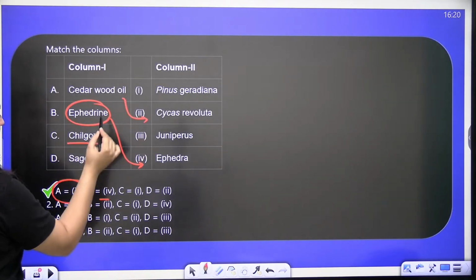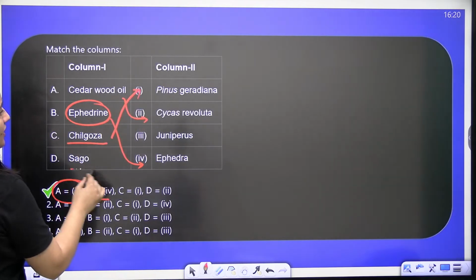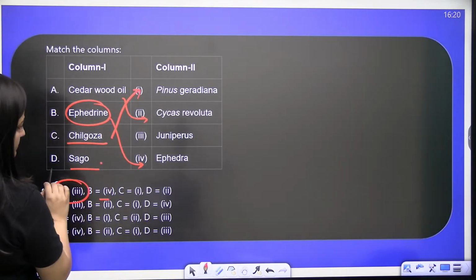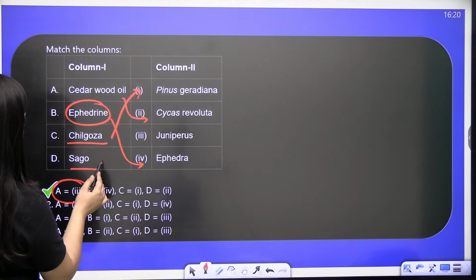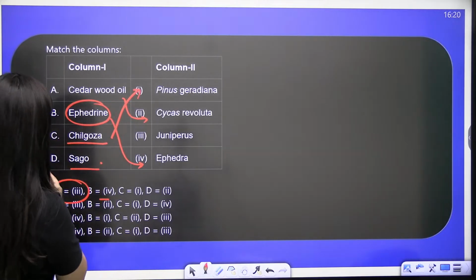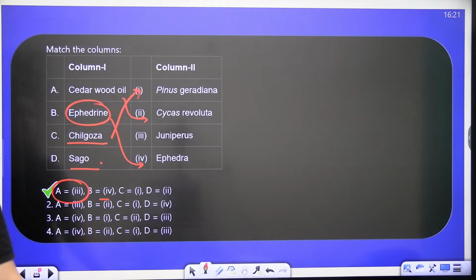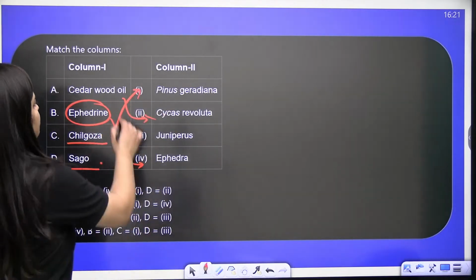Cycas, chelgoza is your pinus, sago is your this. Of course. Done, bache. Clear? So it is again your cycas.